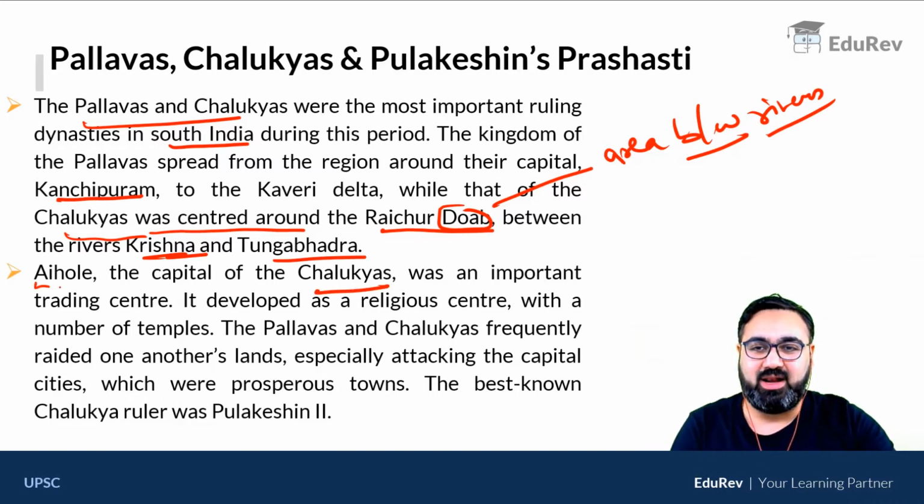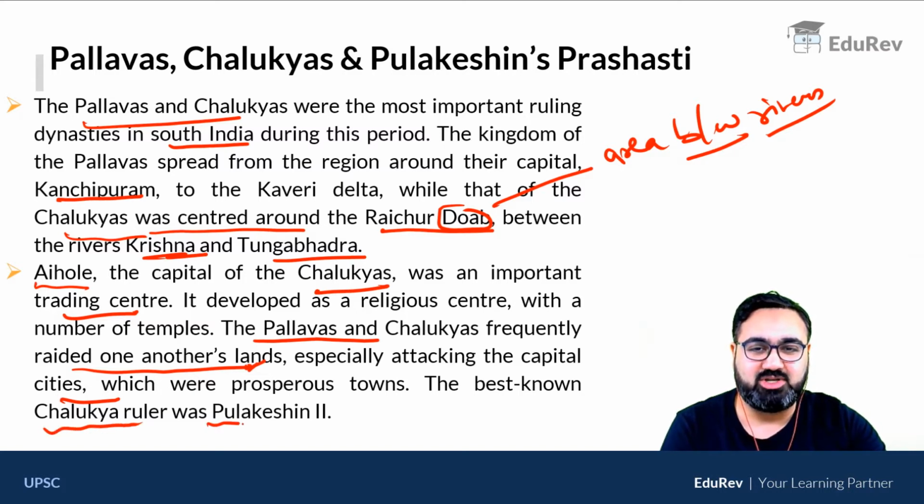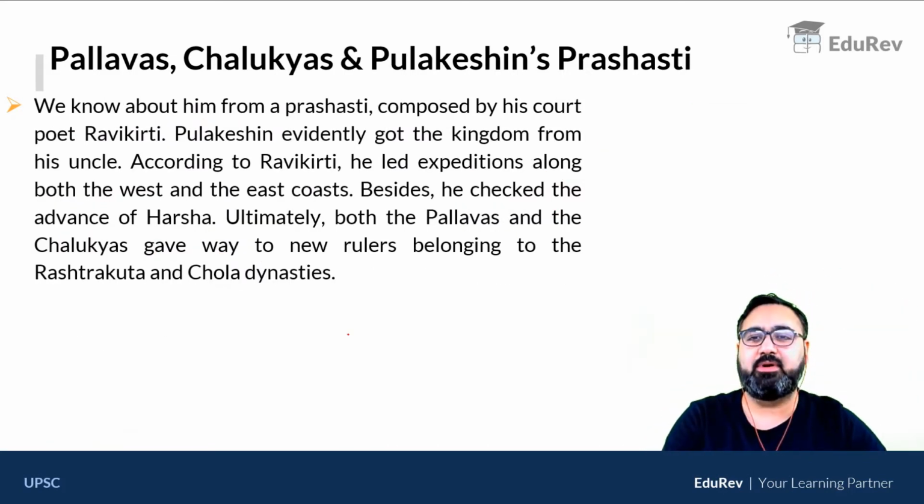Chalukyans had the capital at Aihole, which was also a very important trading center. Pallavas and Chalukyas used to attack each other and they used to want each other's land. They also attacked their capital cities. The most famous ruler of the Chalukyas was Pulakeshin II, whom we studied about. And Pulakeshin II was the one who defeated Harsha and stopped Harsha from coming towards the south.